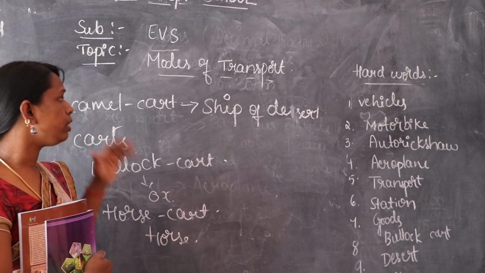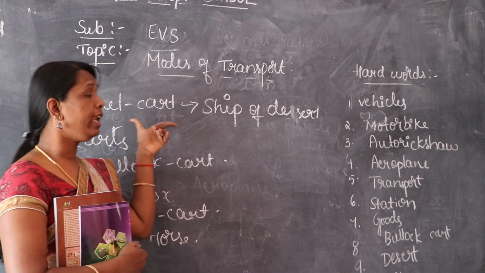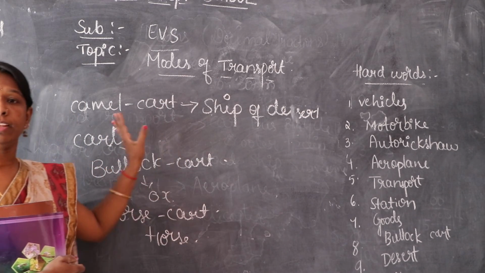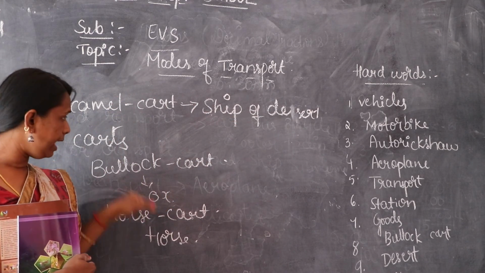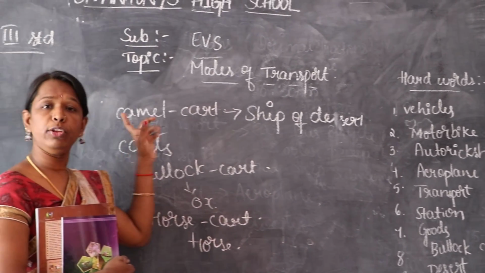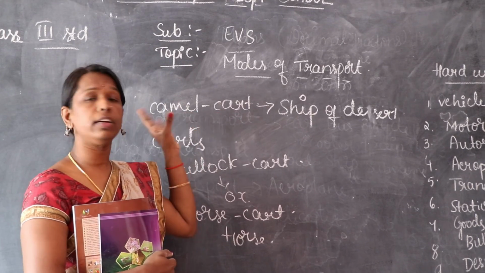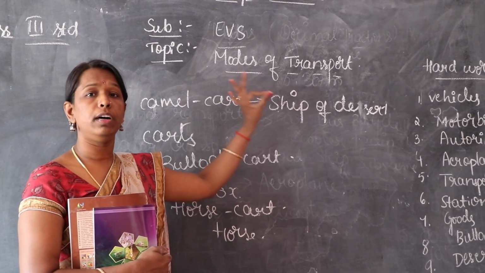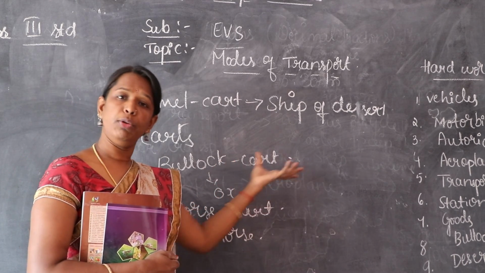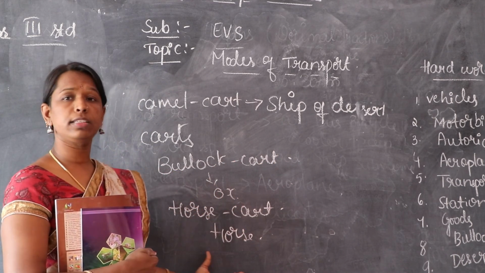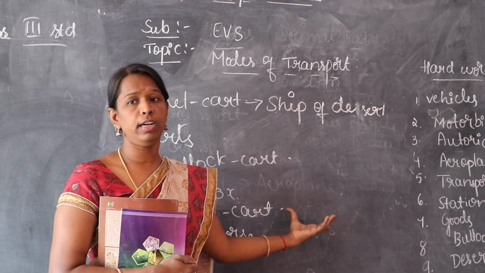Also collect some animal means of transport. Write the heading, animal means of transport, and write the names. Write camel cart and paste the camel picture, bullock cart and paste the bullock cart picture, and horse cart and paste the horse cart picture.